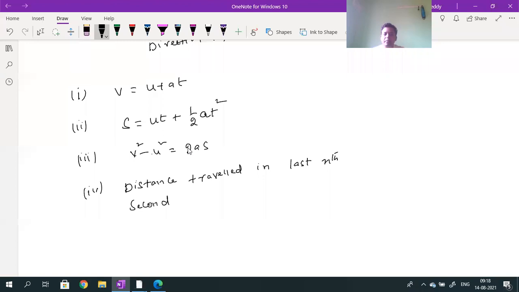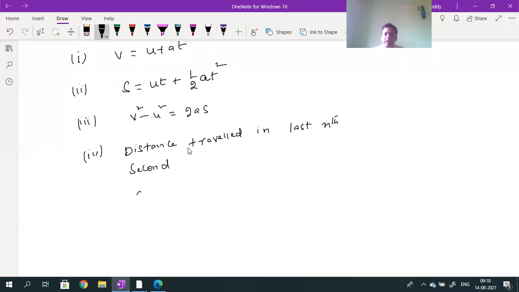The formula is Sn equal to u plus a by 2 into 2n minus 1.